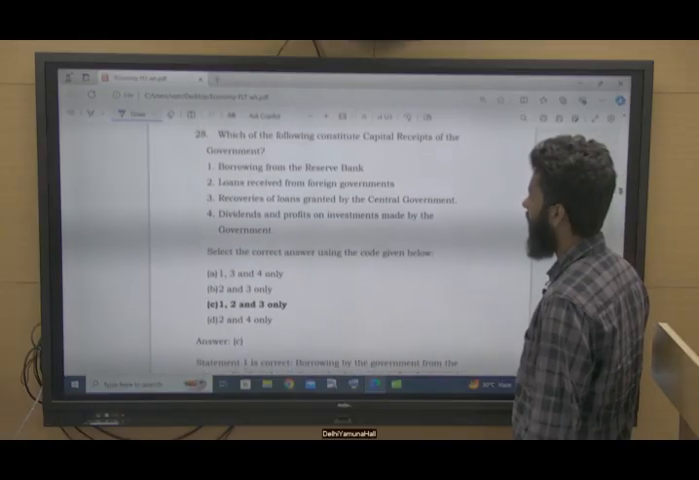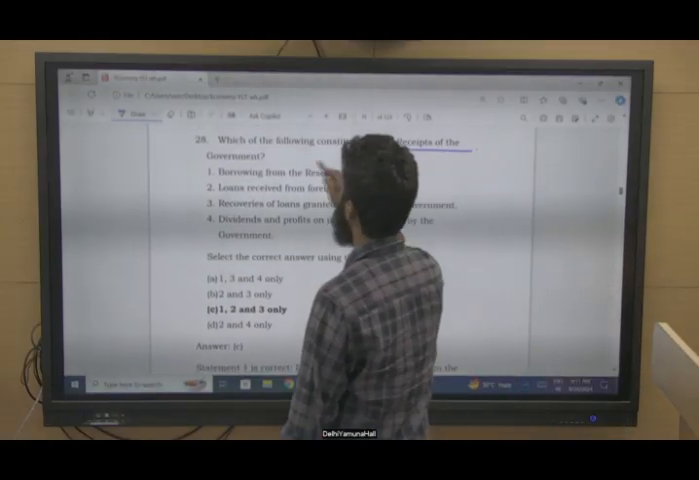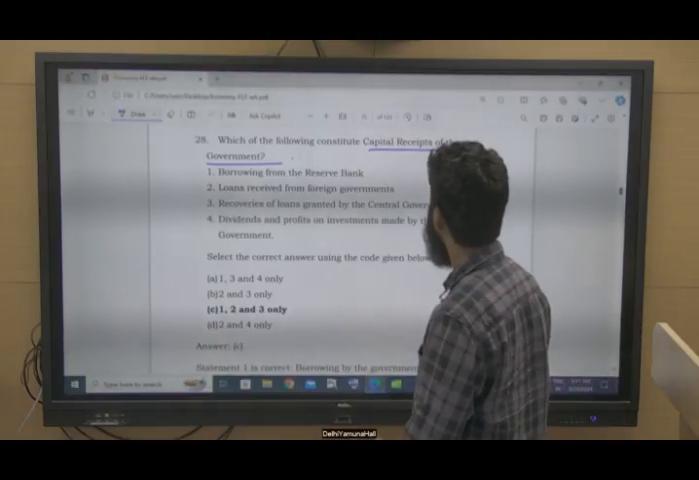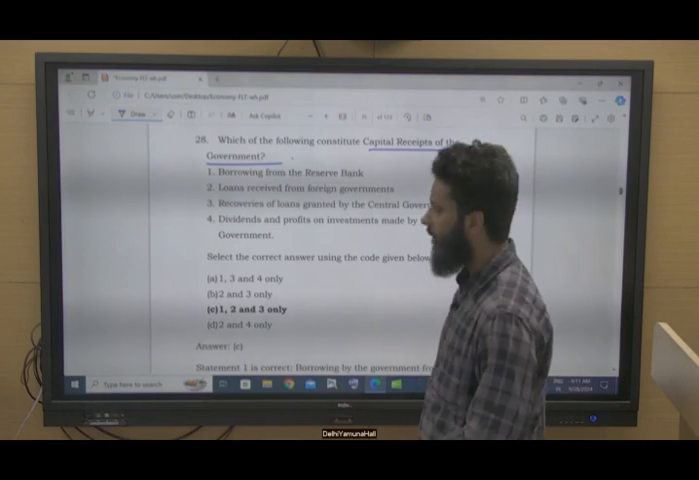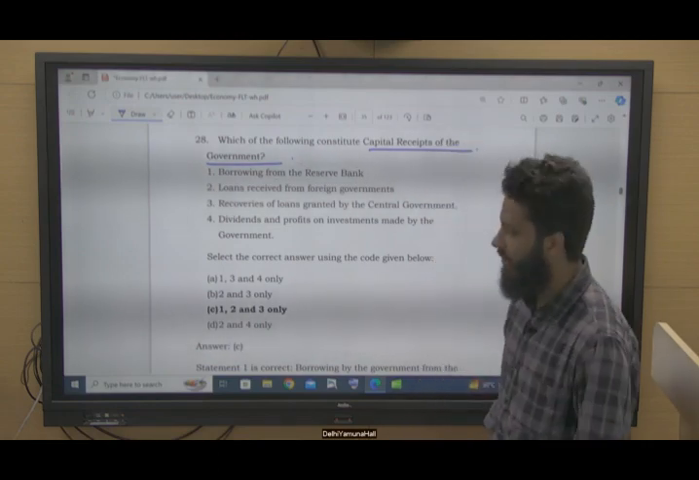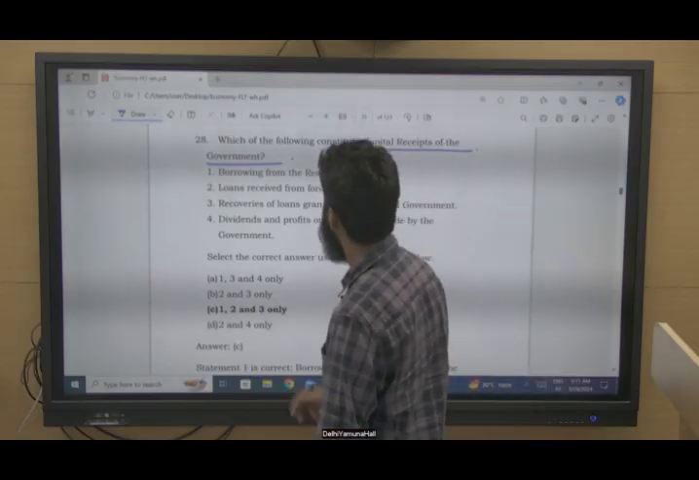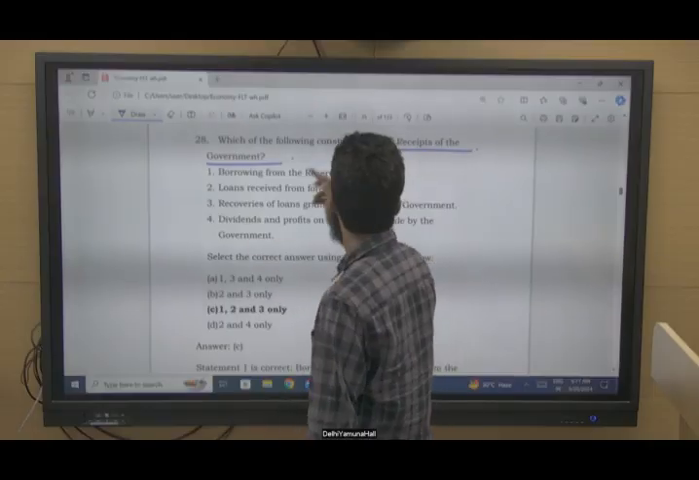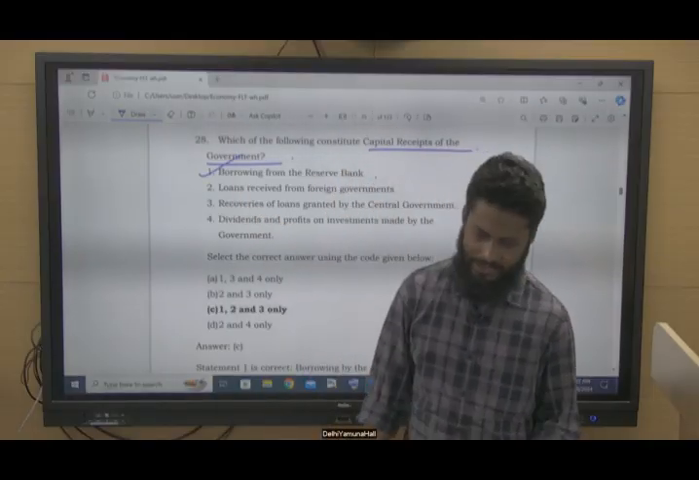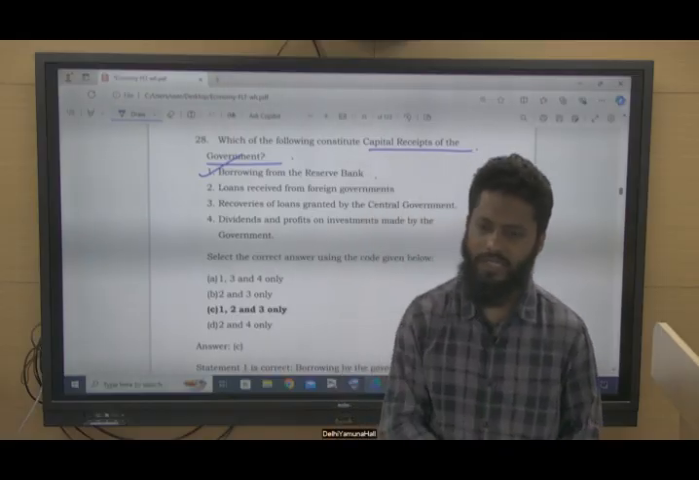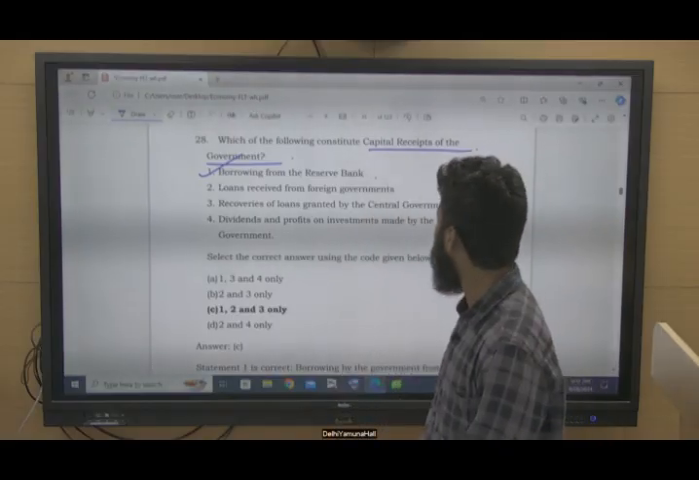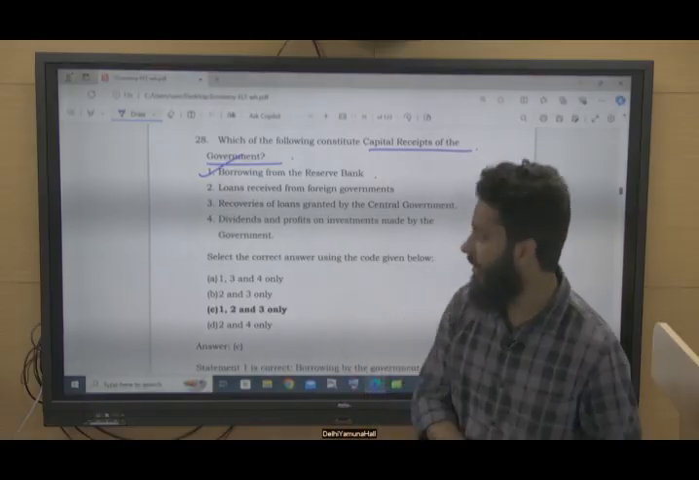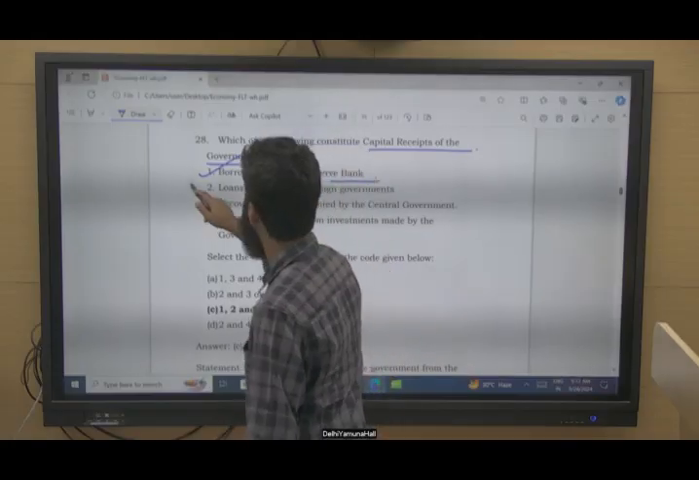Question number 29. With reference to capital receipts of the government. Capital receipts, and the other one is on current account, that is revenue receipts, right? Revenue receipts and capital receipts. Borrowing from the Reserve Bank is capital receipt, which is either creating your asset or diluting your liability. But when we talk about capital receipt, it is increasing our asset, right? So borrowing from the Reserve Bank of India, yes, this is correct.